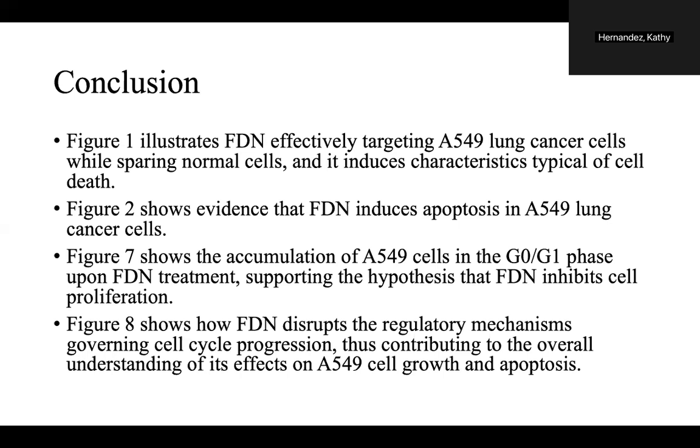Figure 8 shows how FDN disrupts the regulatory mechanisms governing cell cycle progression, thus contributing to the overall understanding of its effects on A549 cell growth and apoptosis.